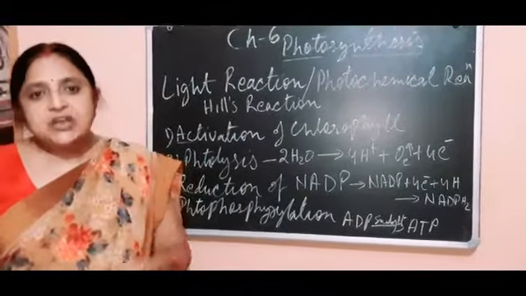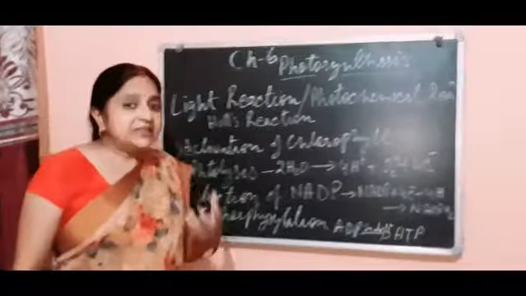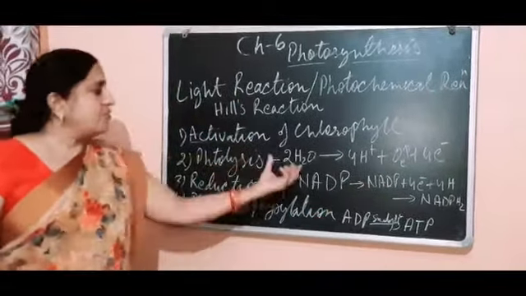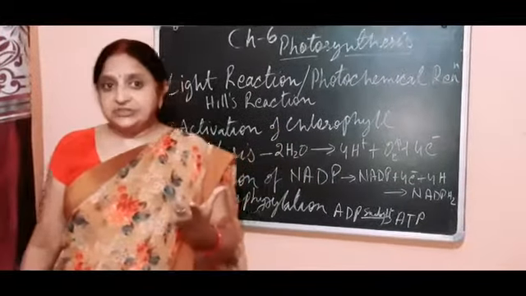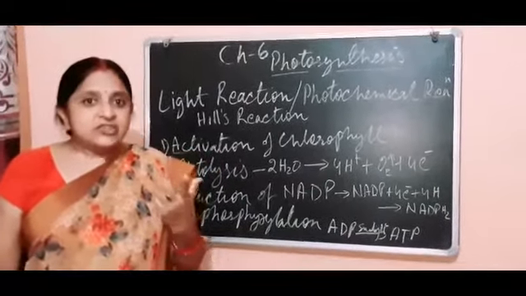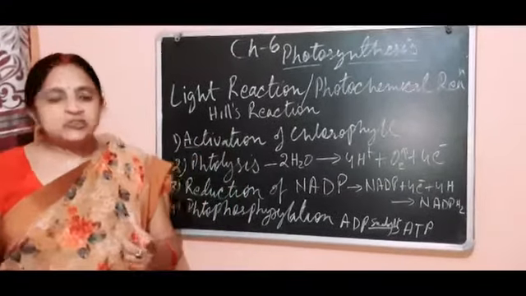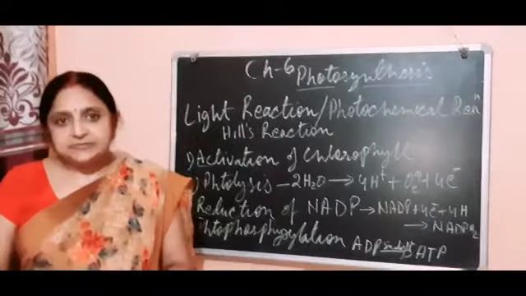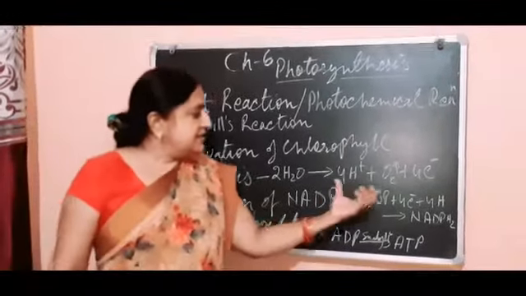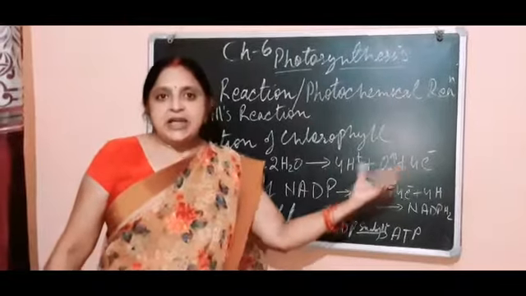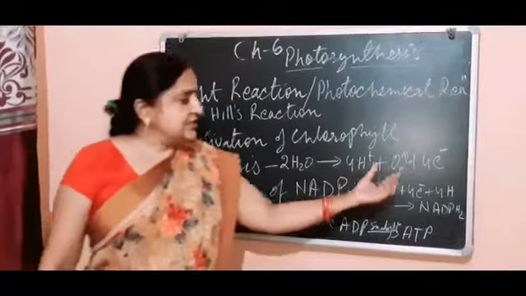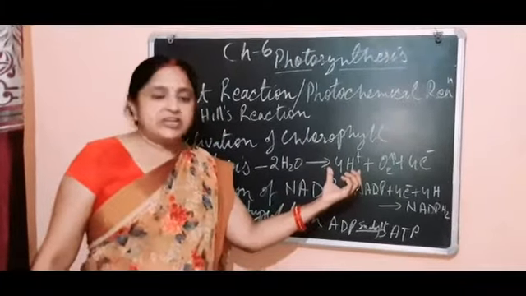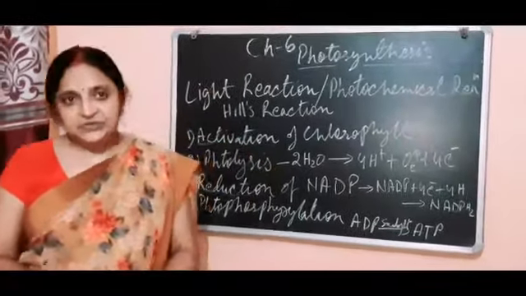So the oxygen which we use for inhaling, for breathing, is the oxygen released by the breaking down of water, not the carbon dioxide. Carbon dioxide is reduced in the photosynthesis process, while water is oxidized. So here oxygen is released into the atmosphere, and 4 hydrogen atoms and electrons remain in the leaves.